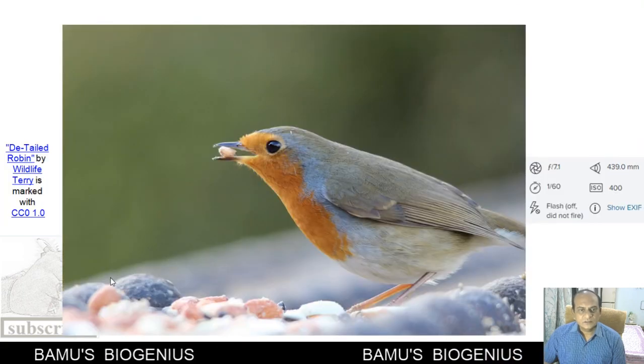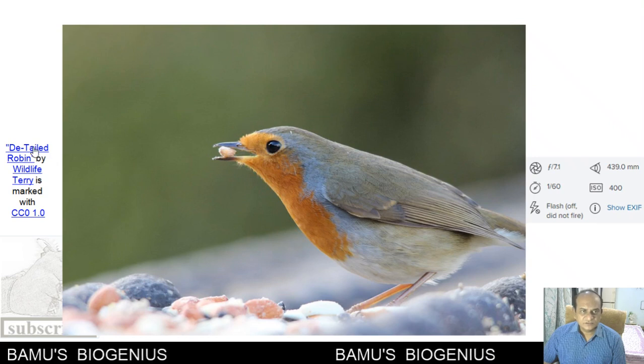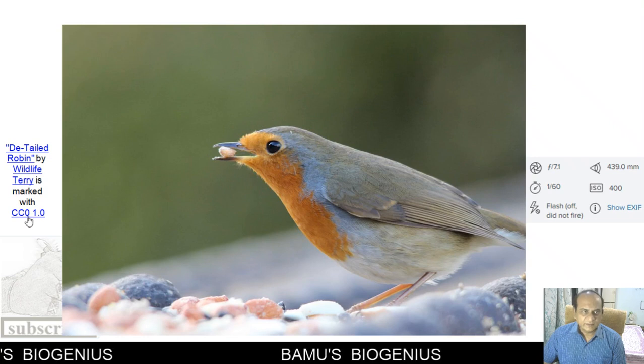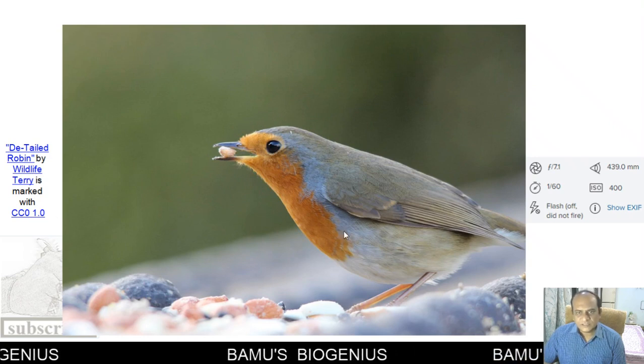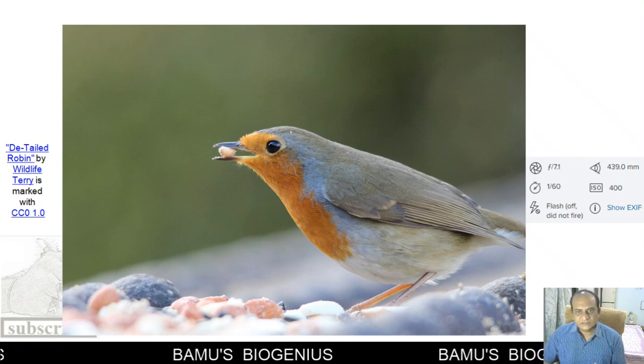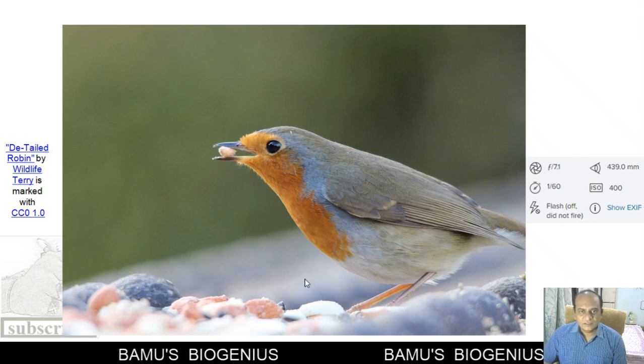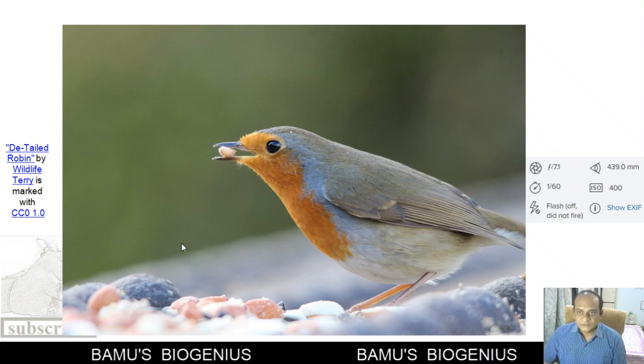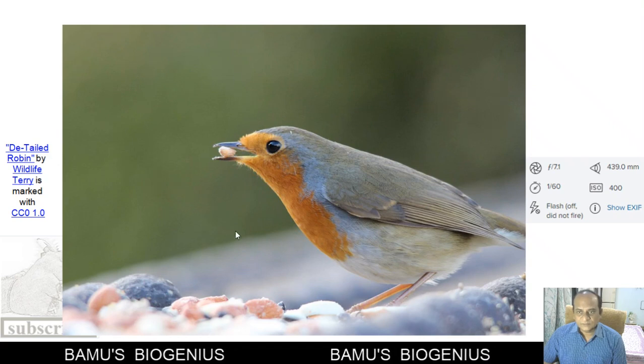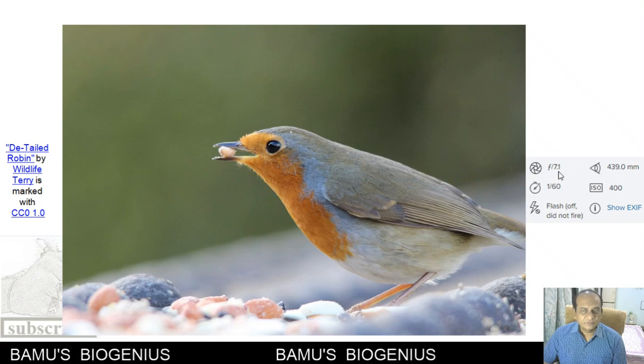Then again, I have told you about this also, that when you go for wildlife photography, if you want to focus on or highlight that particular image and bring a kind of 3D look to the photograph, that is to be done with the help of such camera settings where the f-stop is 7.1.